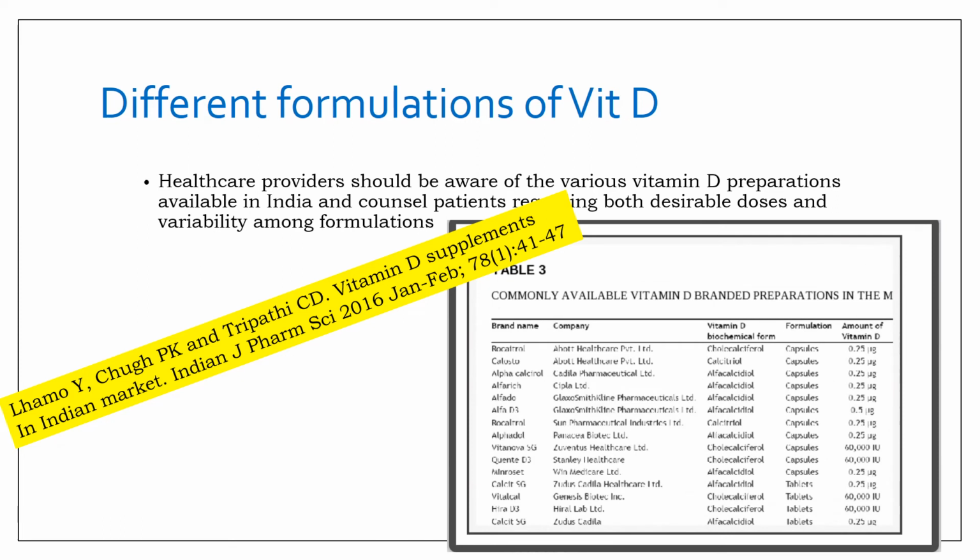shown the various preparations which are available in the Indian market for vitamin D, and these are obviously in adults. As you will see, most of the preparations contain either calcitriol, that is 1,25 dihydroxycholecalciferol, or alpha calcidiol, that is 25 hydroxycholecalciferol. Hardly one or two have cholecalciferol, and ergocalciferol is still not available. Rather, they say that they had studied around 258 medications available in India in the year 2016, I'm talking, and only two of these preparations had ergocalciferol.